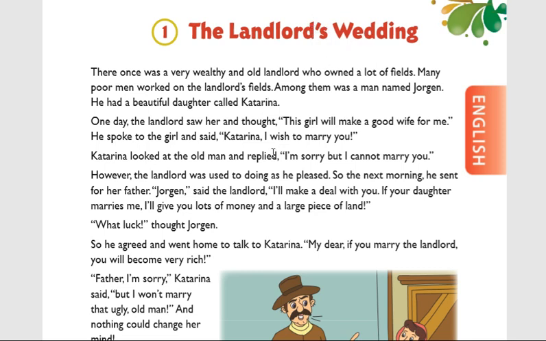Take for example, anything, John's apartment. John's apartment means that apartment belongs to John. So here also, the landlord's wedding, the wedding of the landlord. Whose wedding is it? The landlord's wedding. So it shows belongingness. Anyway, in your further classes you will learn more about apostrophe uses. Now you listen very clearly.